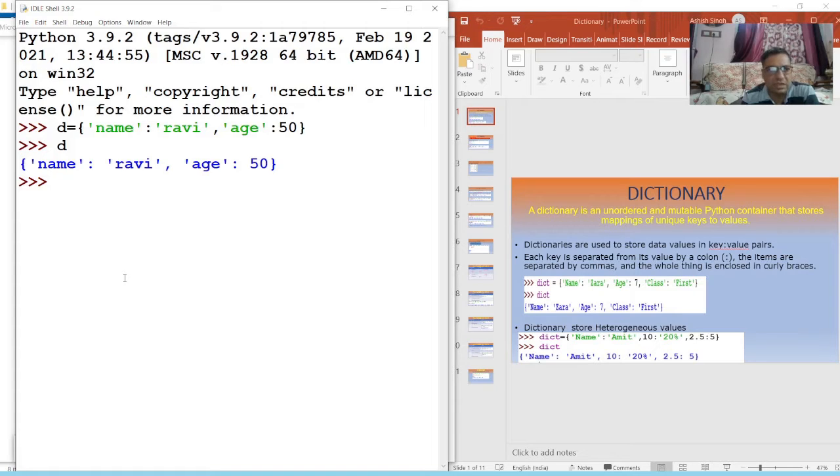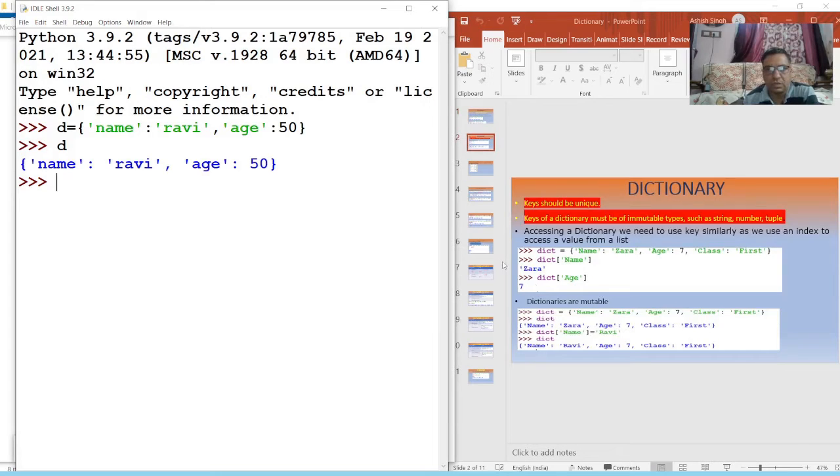The difference is only that in list the index is given by system. The index starts from 0 and goes up to n. But in dictionary, index is given by the programmer और by the dictionary maker. जो dictionary बना रहा है वो इसको index provide कर रहे हैं. Okay, next. So as I told you, in dictionary key is the index.